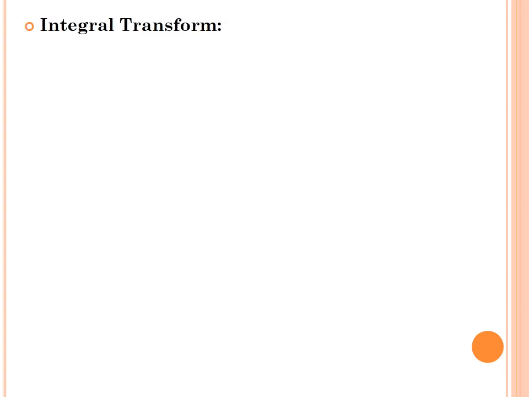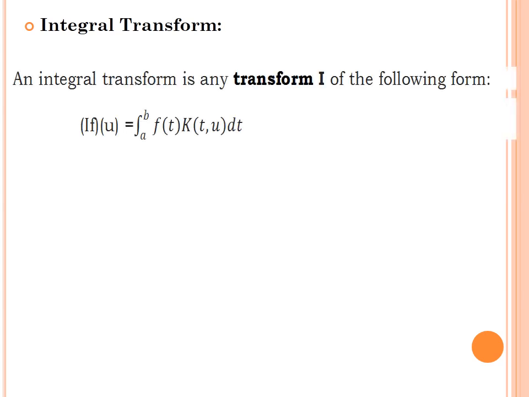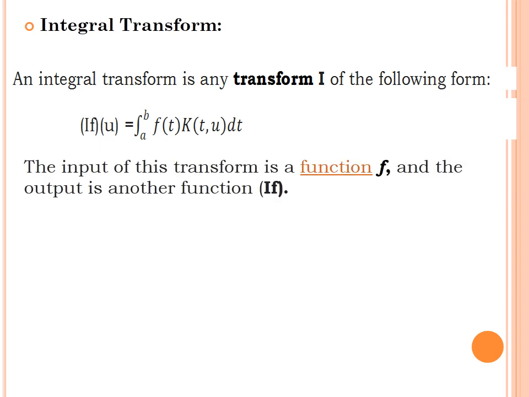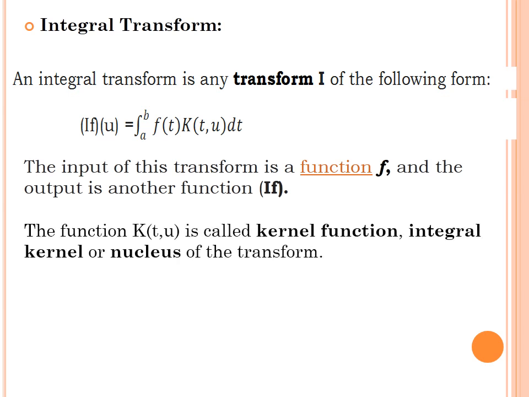Before we proceed into Laplace transform, let us see what is integral transform. An integral transform is any transform I of the following form: I f of u is equal to integral a to b f of t k of t comma u dt. The input of this transform is a function f and the output is another function I f. The function k of t comma u is called the kernel of the transformation or integral kernel. By defining this kernel in different ways, we get different types of integral transform. Laplace transform is one such transform.